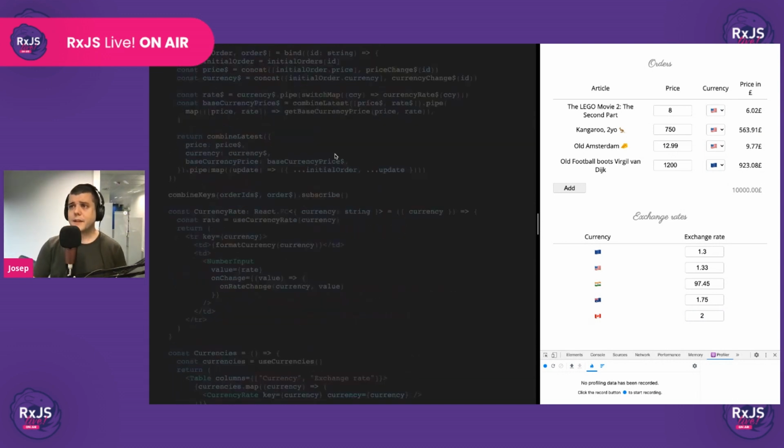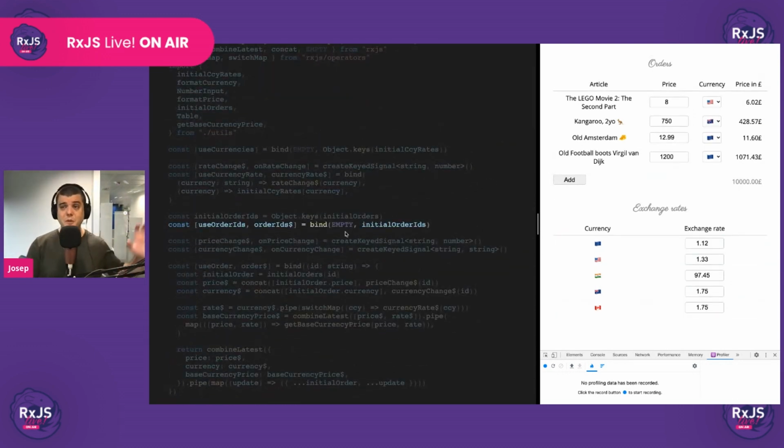Now let's make the add button work. We said before that we are going to be using this empty observable as a placeholder. Now let's bring it to life. This time we're going to be creating a signal, not a key signal because we only have one add button. We're going to be creating a signal for getting the events of when the user clicks the add button.